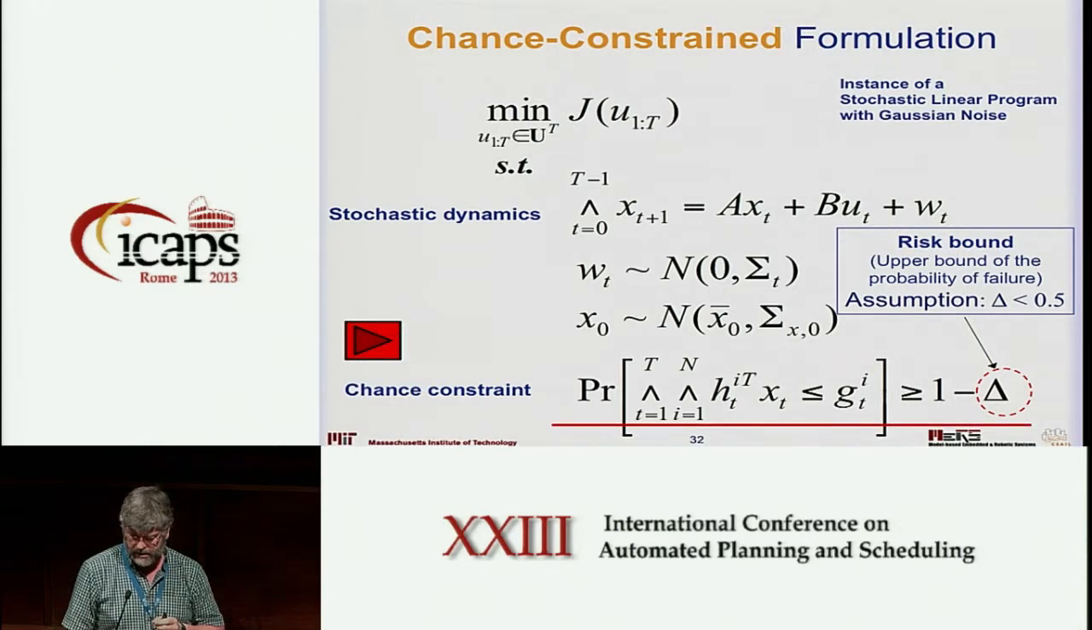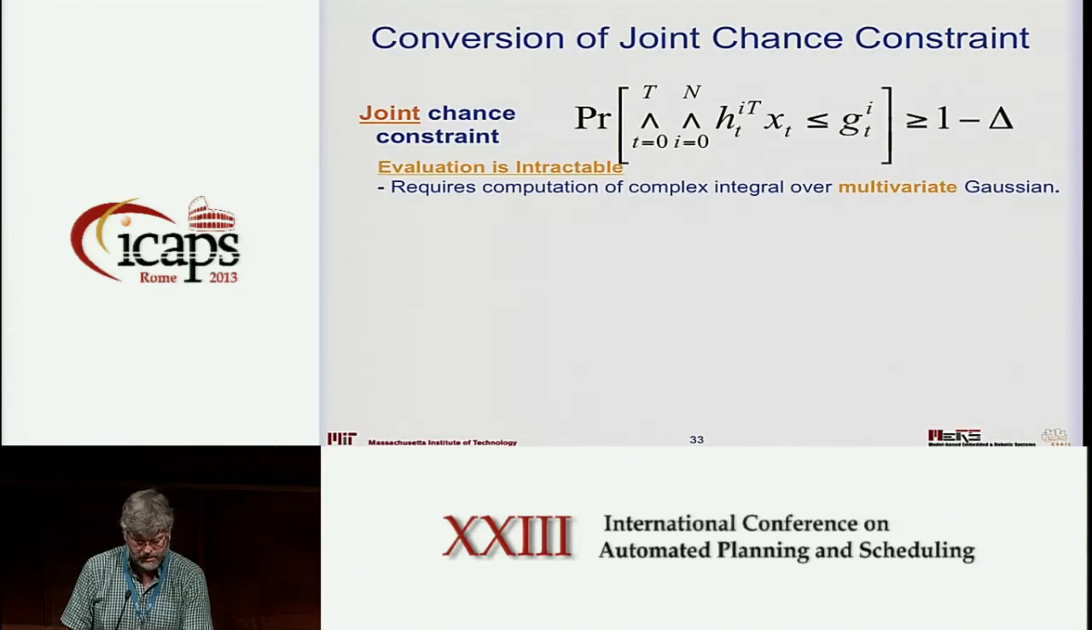The way that I do this is that the first thing is I'm going to make the assumption that delta is less than 0.5, and then at the end of this I'll exploit that assumption. But keep in mind that we are limiting our approach to saying that if you want to take greater than 50% risk, then you're just too risky for us and go somewhere else. So I'm going to get rid of this joint chance constraint, which is over a conjunction of constraints. The reason I'm going to get rid of it is that evaluating whether or not that chance constraint is satisfied involves a complex integral over a multivariate Gaussian, and that's very difficult to evaluate, and it's not something that you can deal with analytically.